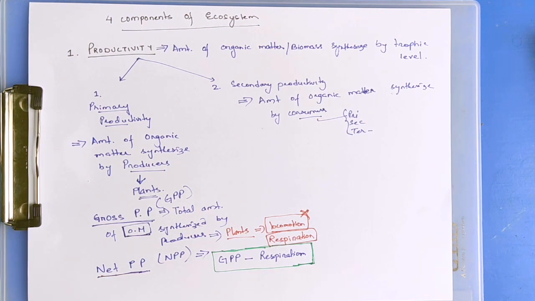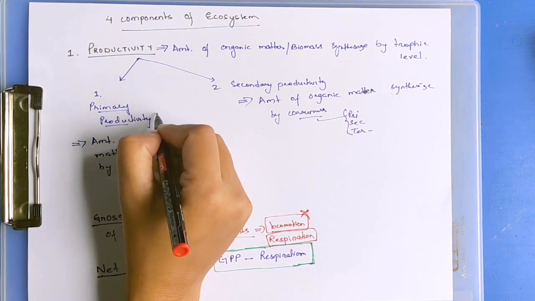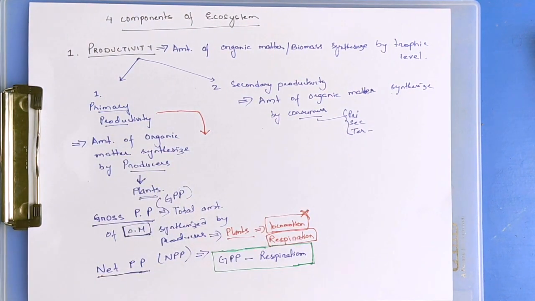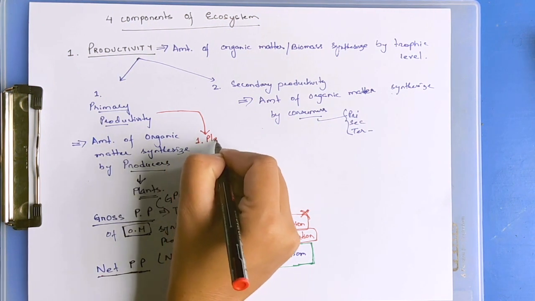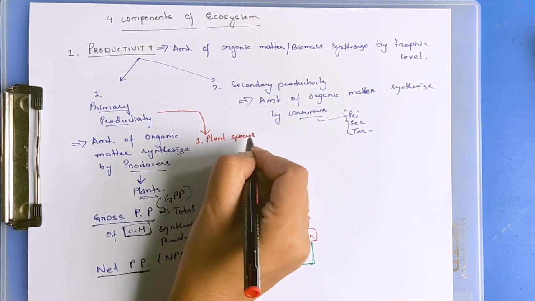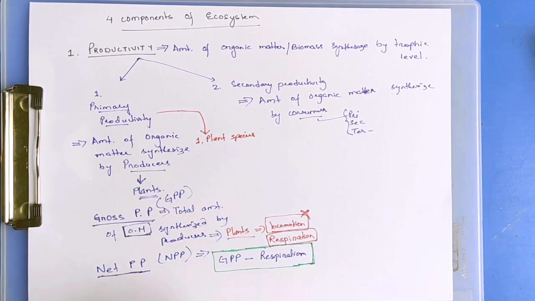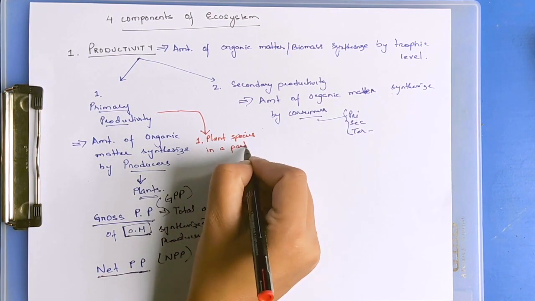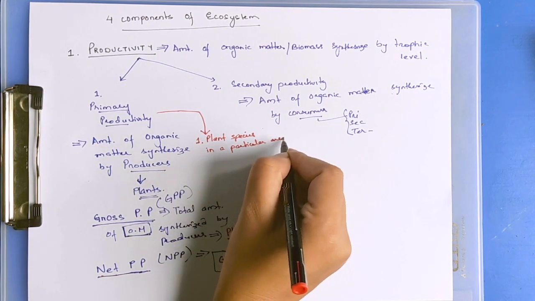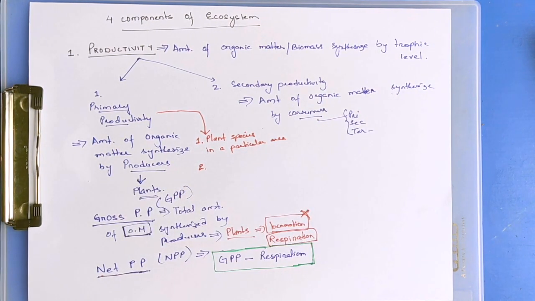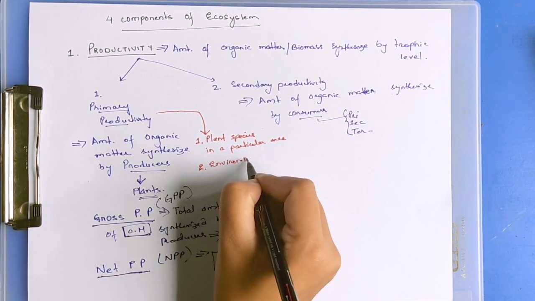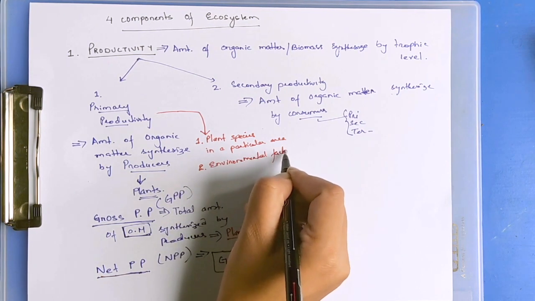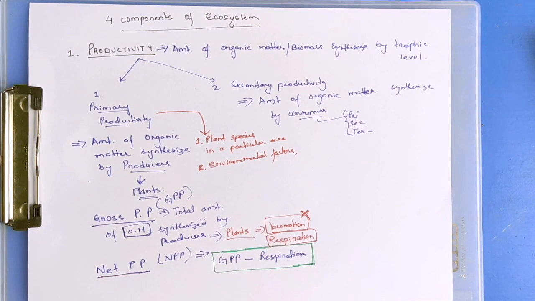Primary productivity depends on various factors. Firstly, it depends on the plant species which is inhabiting or growing in a particular area. They also depend on the environmental factors: the temperature, the humidity, the wind factors.